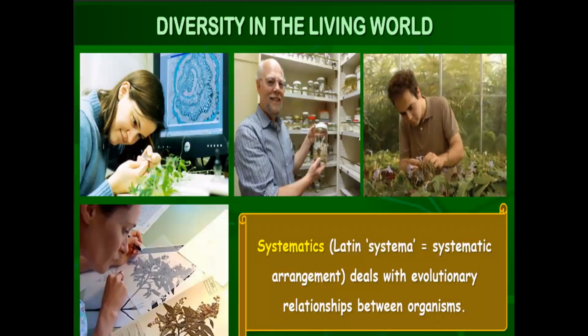Diversity in the living organism world. Systematics. Systematics deals with the evolutionary relationship between organisms. What does this mean? It means how the organisms are related to each other and how they have evolved.